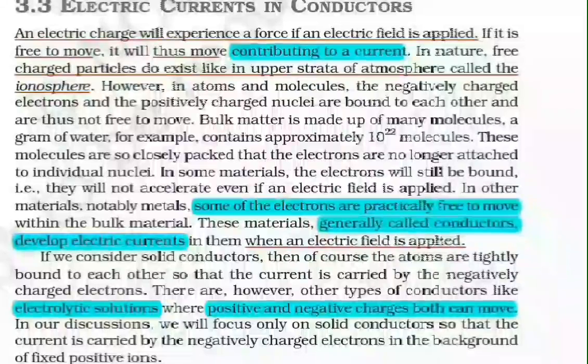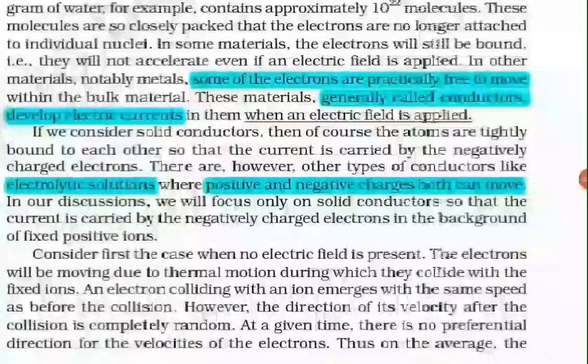If we consider solid conductors, then of course the atoms are tightly bound to each other so that the current is carried by negatively charged electrons. There are, however, other types of conductors like electrolytic solutions, where positive and negative charges both can move. In our discussion, we will focus only on solid conductors, so that the current is carried by negatively charged electrons in the background of fixed positive ions.